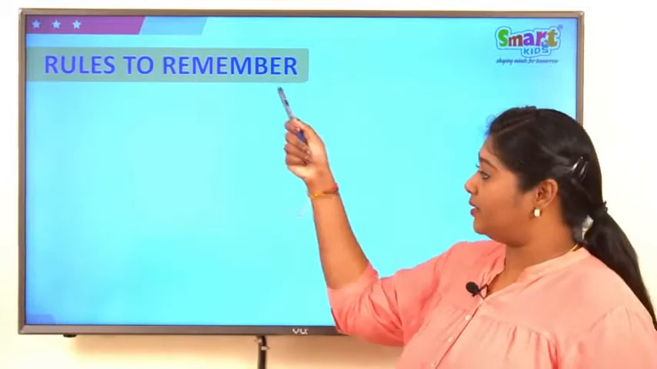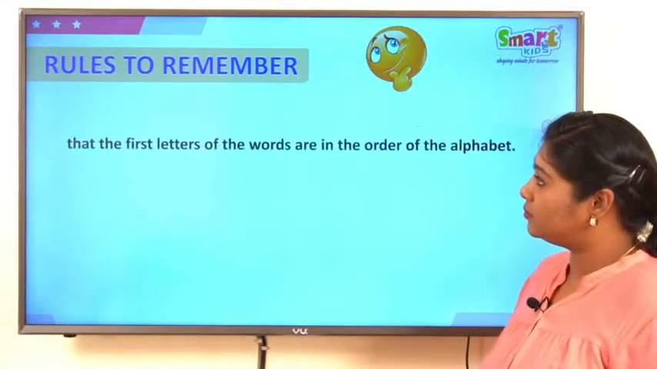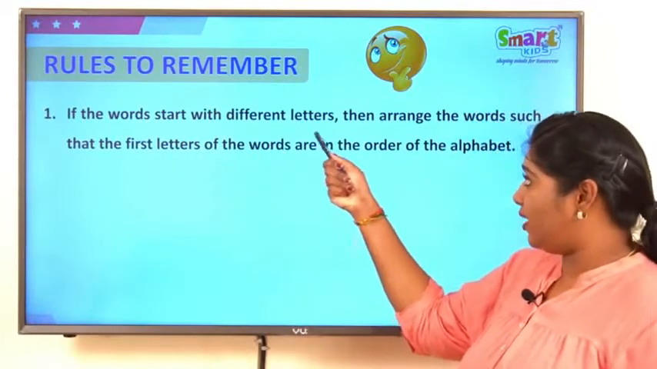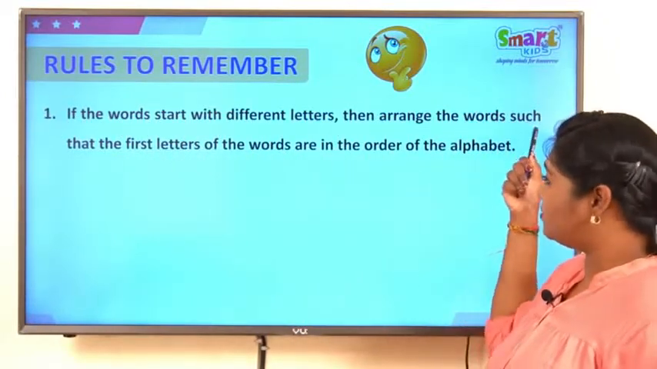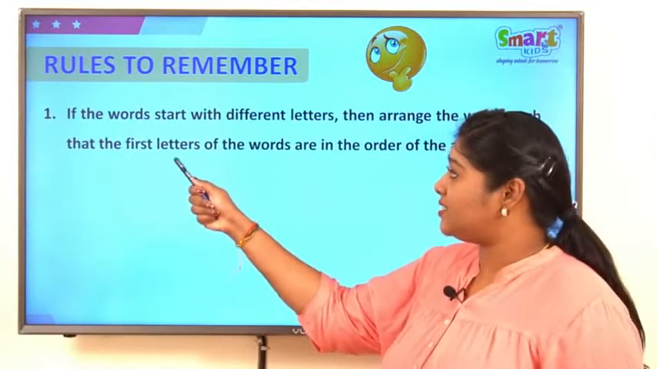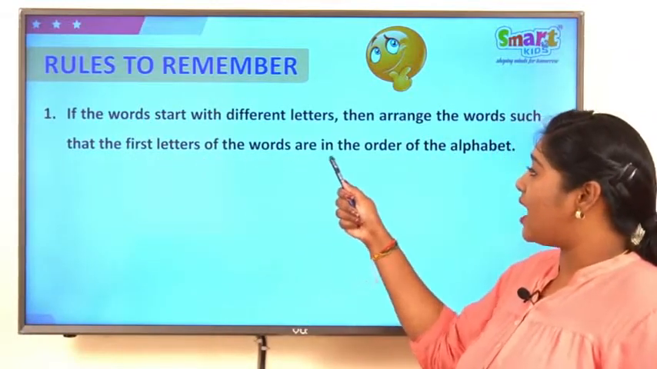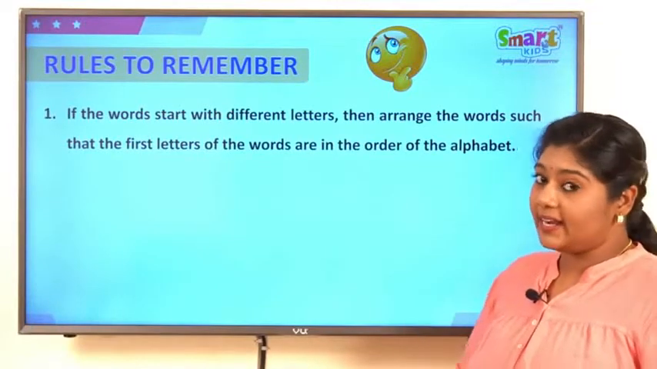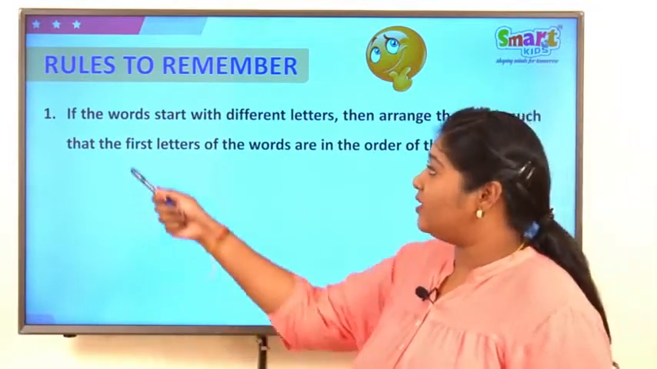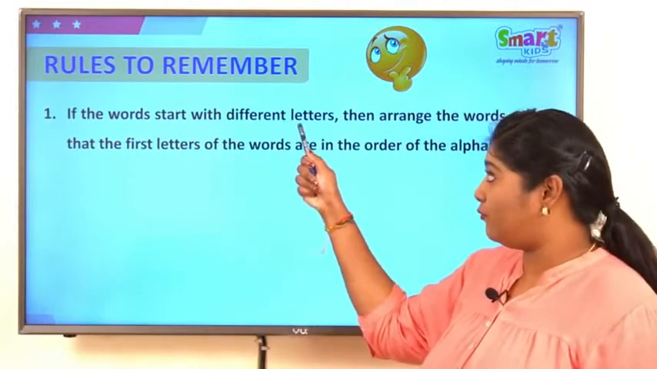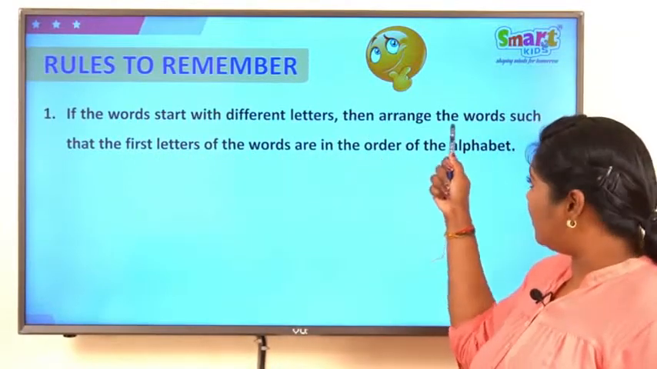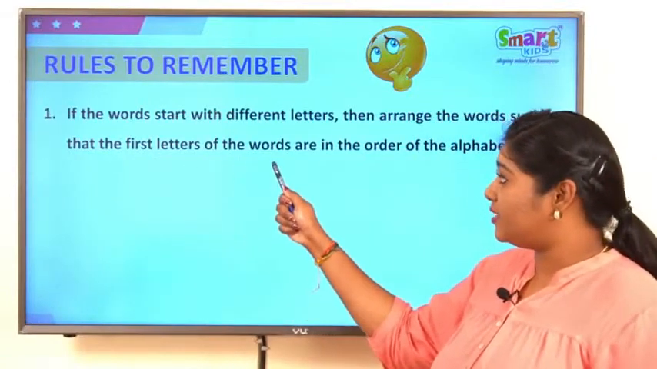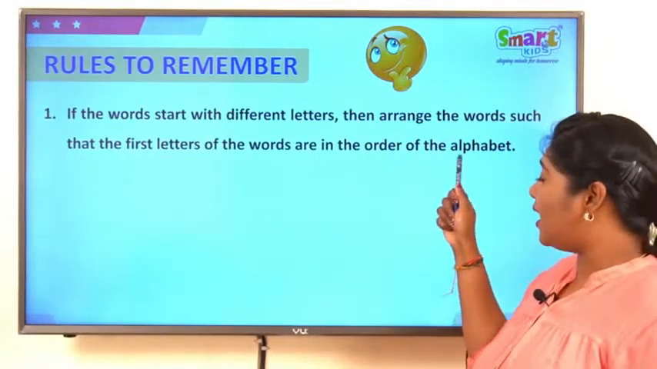Rules to remember. If the word starts with different letters, then arrange the words such that the first letters of the words are in the order of the alphabet. I will repeat it again. Listen to it carefully. If the words start with different letters, then arrange the words such that the first letter of the words are in the order of the alphabet.